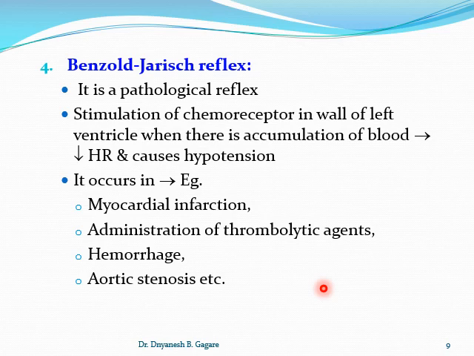So students, up to this point we discussed the regulation of heart rate, and particularly the nervous regulation is very important while writing the answer on regulation of the heart rate. And mainly you describe the baroreceptor reflex in detail, chemoreceptor reflex, Bainbridge reflex, and Bezold-Jarisch reflex. So this is all about the regulation of heart rate.